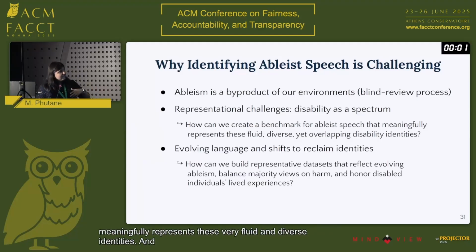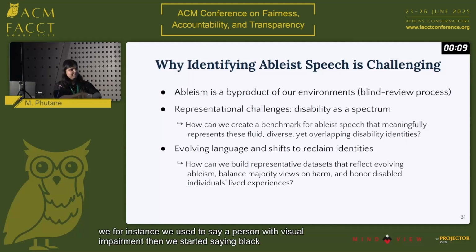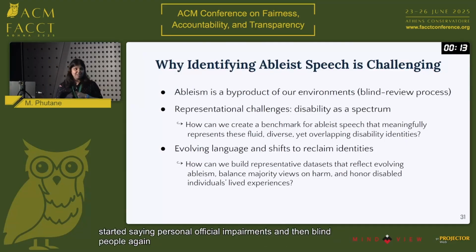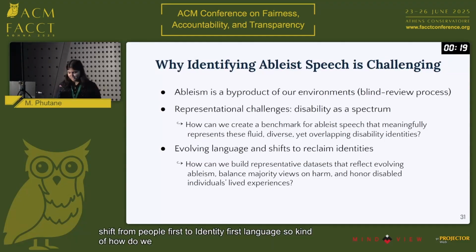And three, ableism is often an evolving language, right? For instance, we used to say person with visual impairment, then we started saying blind people, and then we started saying person with visual impairment, and then blind people again reclaimed their identity, being like, no, we want to shift from people first to identity first language. So how do we represent these evolving shifts in ableist speech?